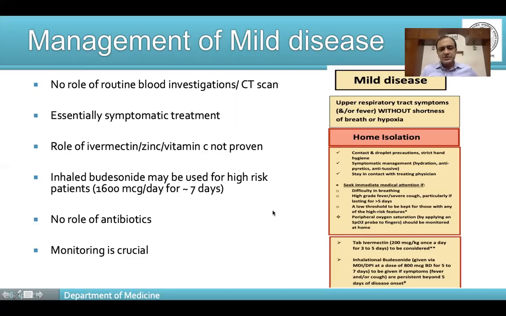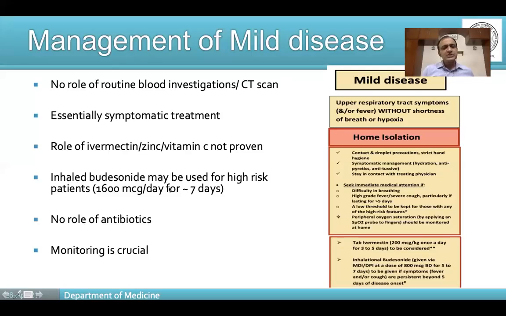In the protocol, there's mention of ivermectin, and some people also give zinc, vitamin C. But however, these are soft points. There is no evidence till now to prove that they change the course or lead to earlier improvement in patients of mild COVID-19. But still, they are used, probably because of the belief that they are innocuous at best. Even if they are not producing much benefit, they are probably not causing much harm either.